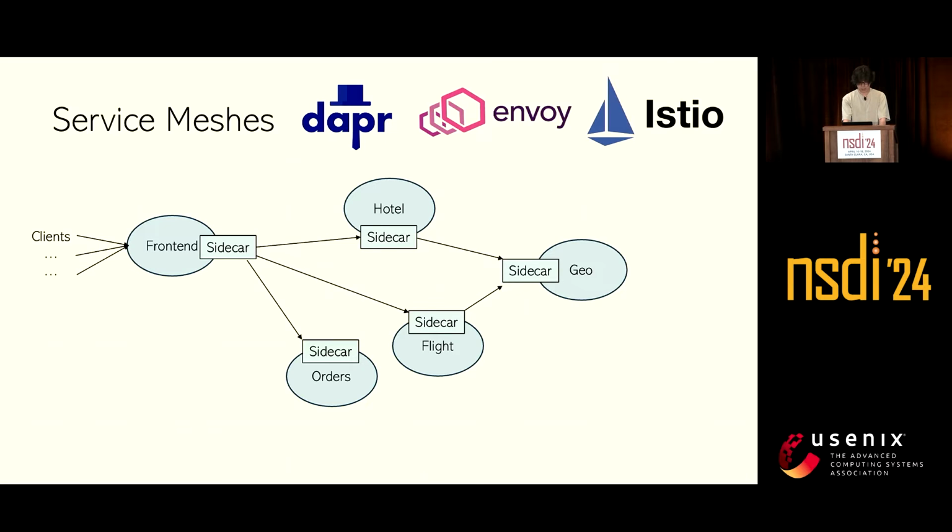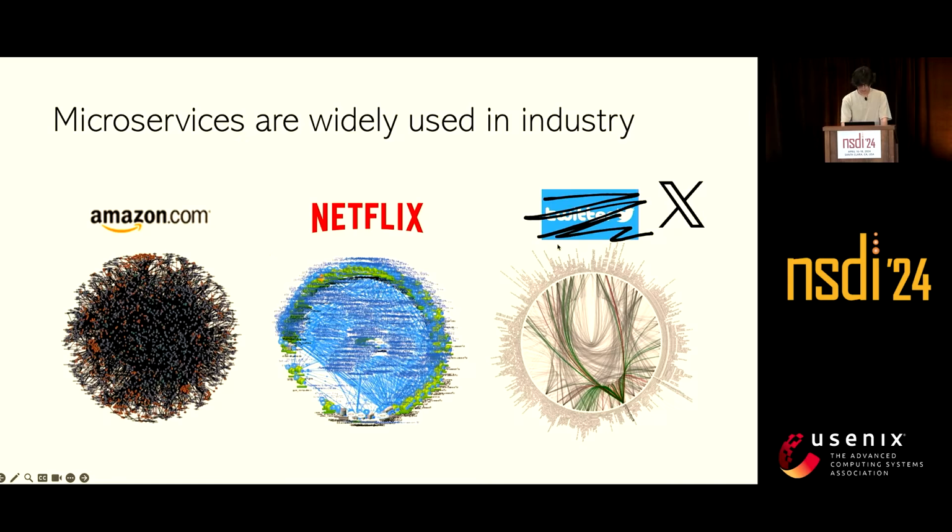In practice, a microservice application is usually equipped with a service mesh, for example, Dapr, Envoy, Istio. A service mesh deploys a sidecar that is co-located with the service process, and the sidecar will intercept and proxy all communications between different services. In particular, Dapr also intercepts database accesses so that developers can use the same APIs for different databases.